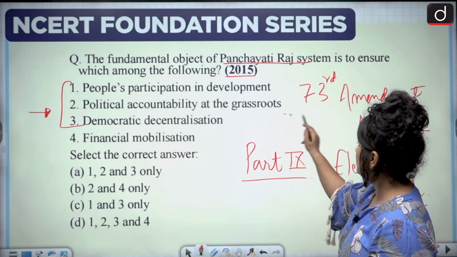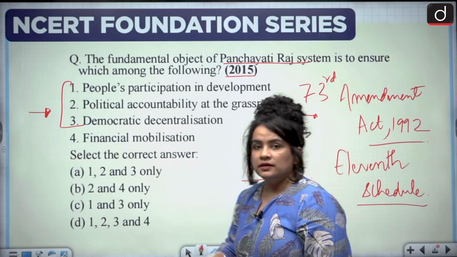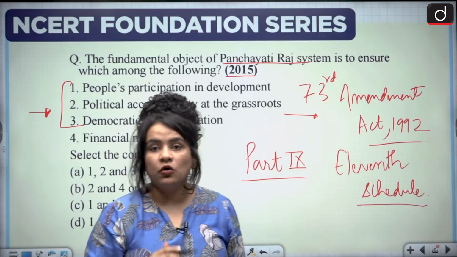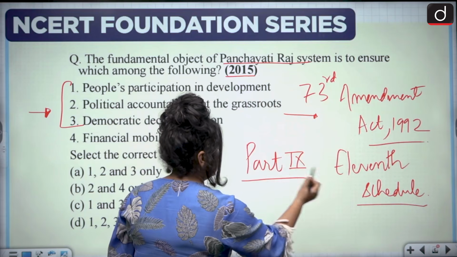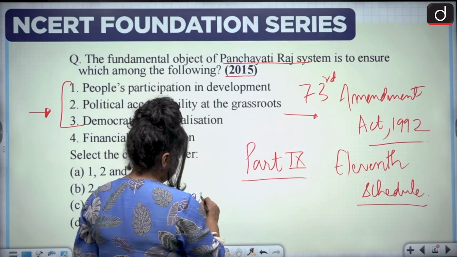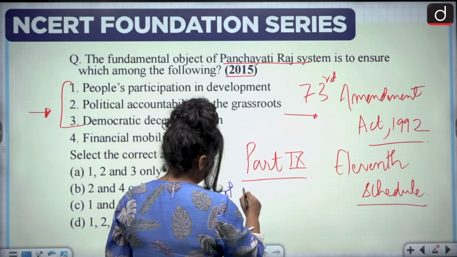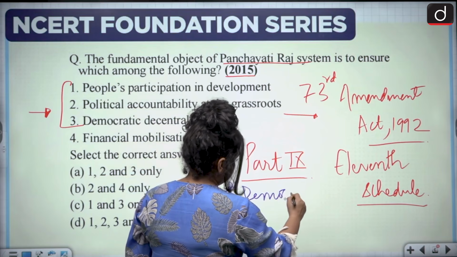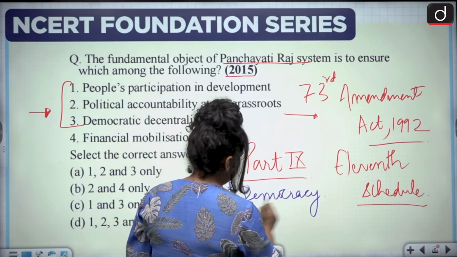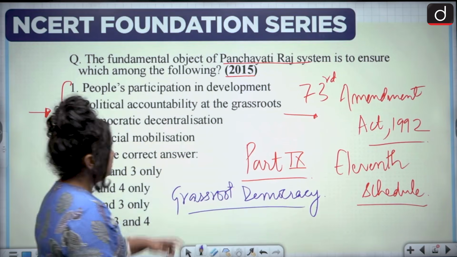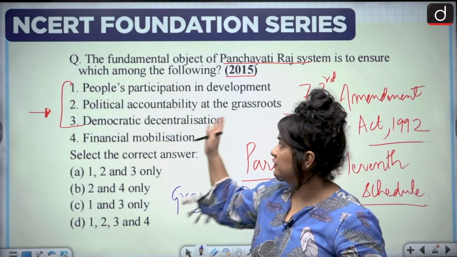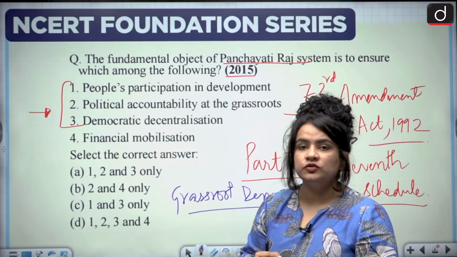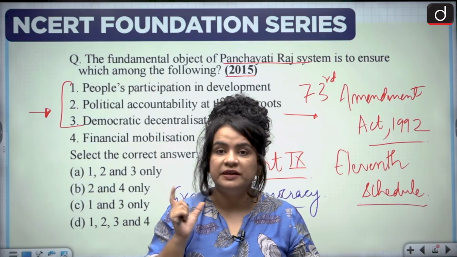Notice that when we talk about Panchayati Raj institutions, we are talking about grassroots democracy, which means people can participate not only in the election of their representatives, but also in various kind of developmental plans.